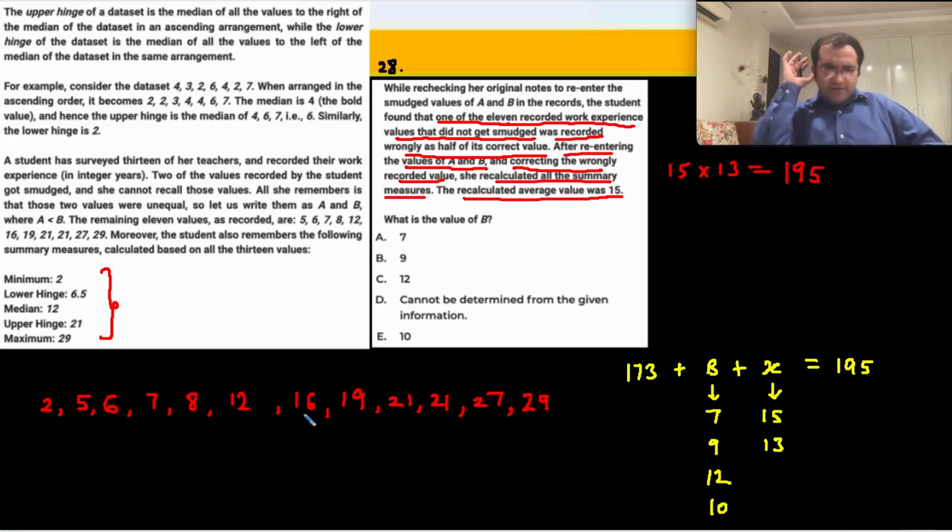Are you getting what is happening? आपको समझ आ रहा है क्या हो रहा है?